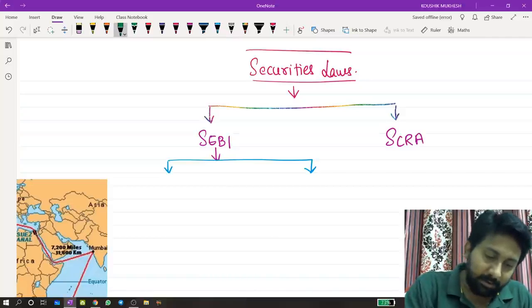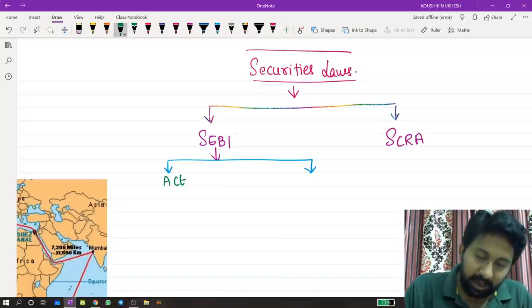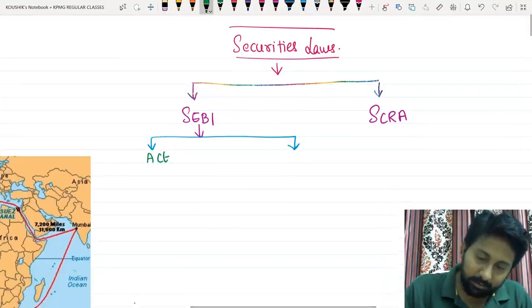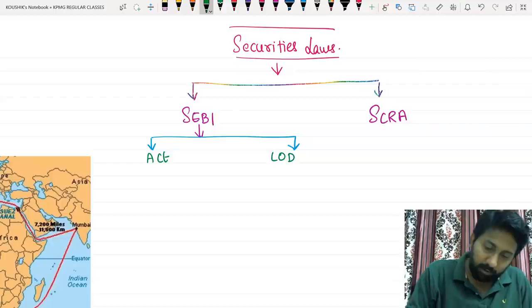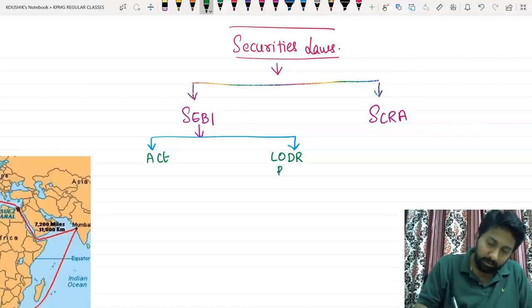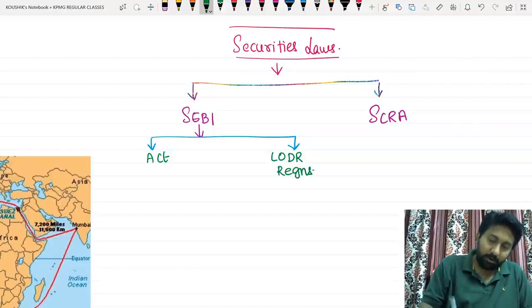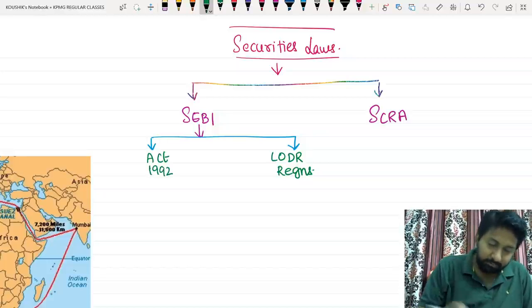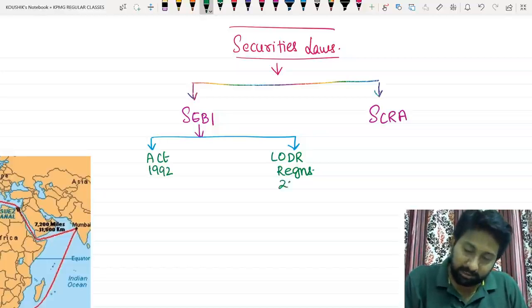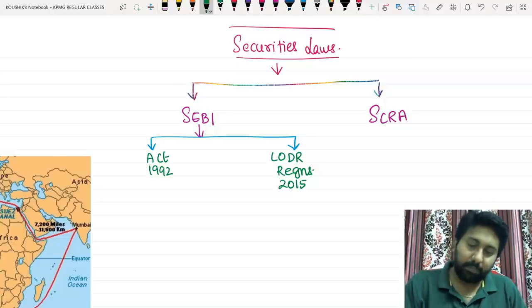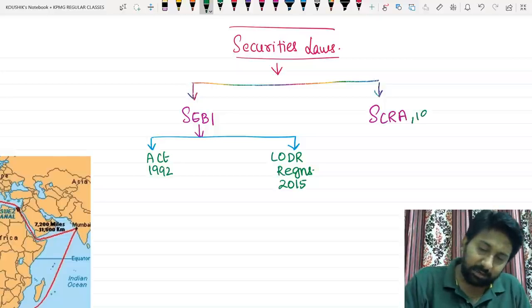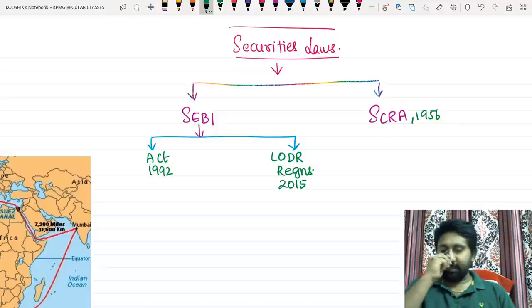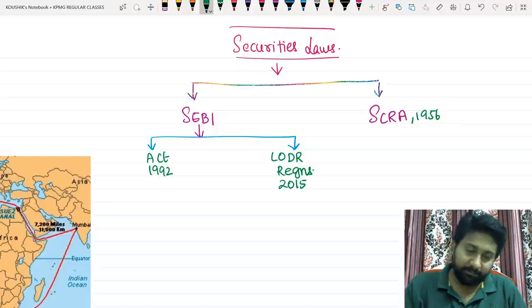First one will be the SEBI Act 1992, next one will be the SEBI LODR Regulations 2015, and SCRA 1956. These are the three parts.